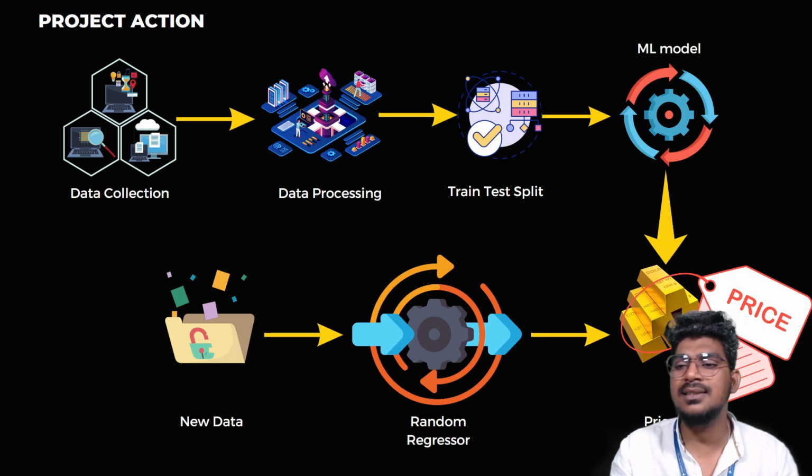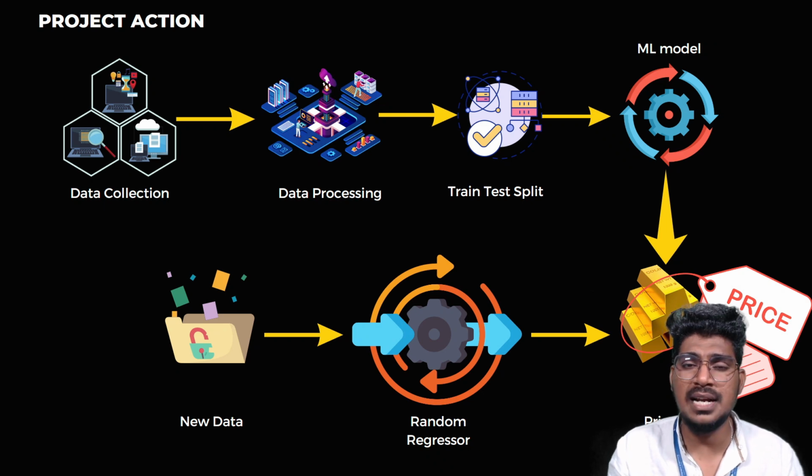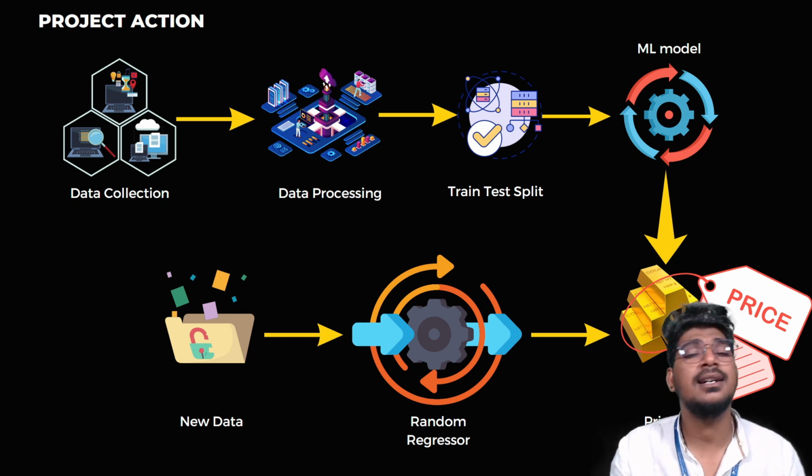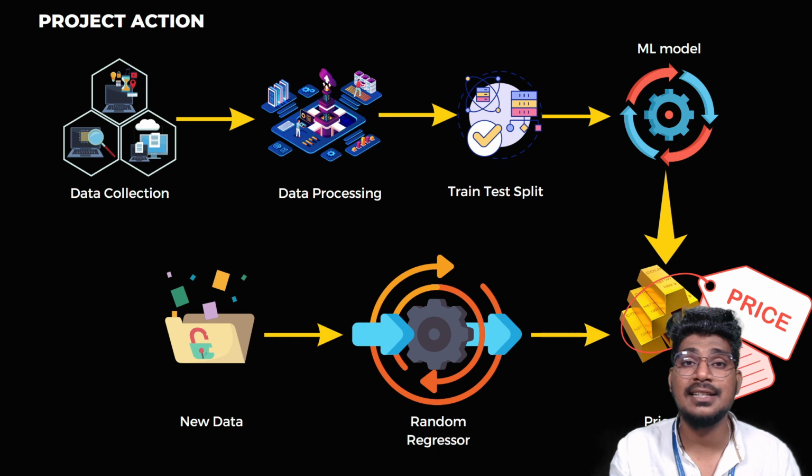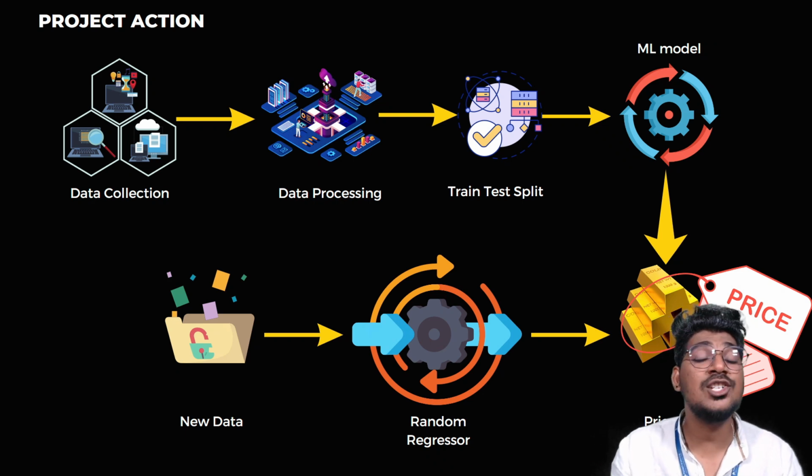Today the price will be like this, tomorrow the price will be like this. 1 gram is nearly 4,500 rupees or 5,200 rupees. How can it be possible? How can the computer decide with the help of a machine learning algorithm? So data collection is the most important thing to train a model. Without the data, we can't do anything to train a model. Already we know that, right?